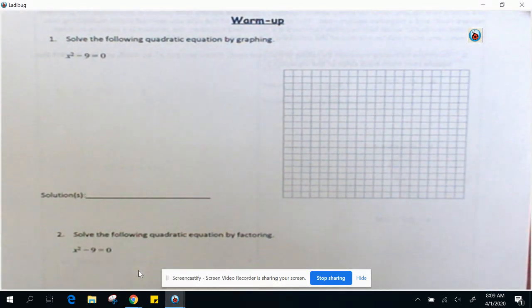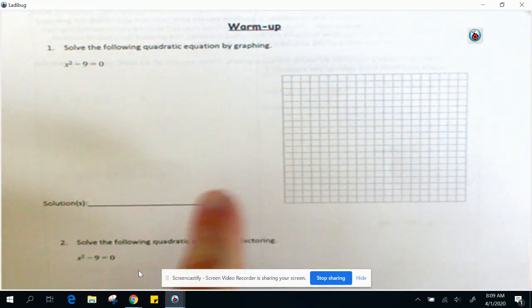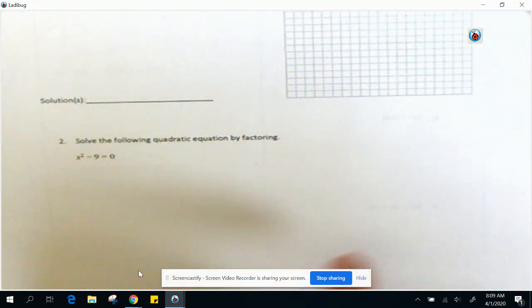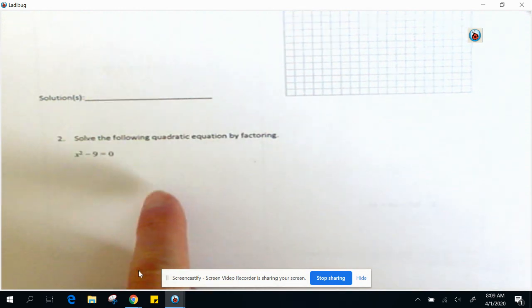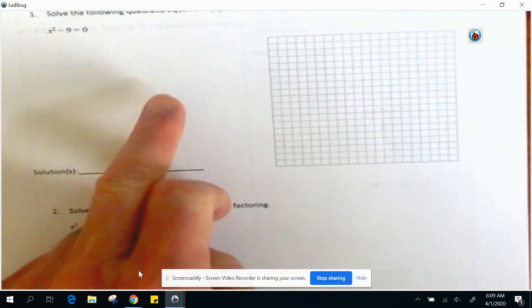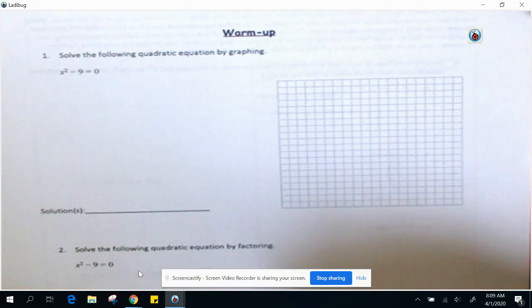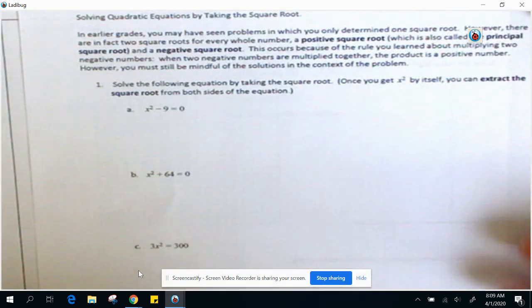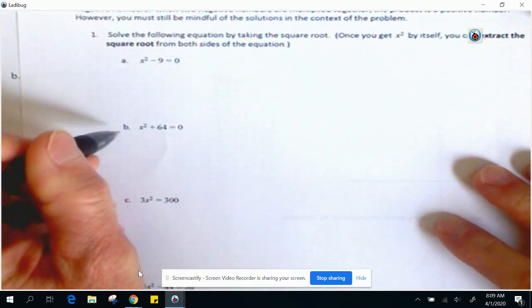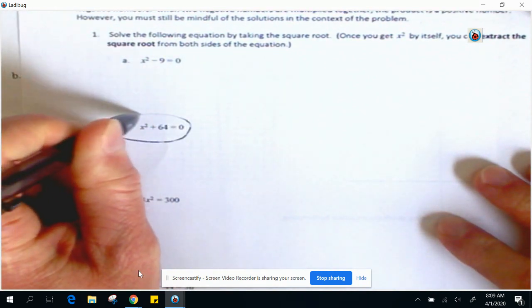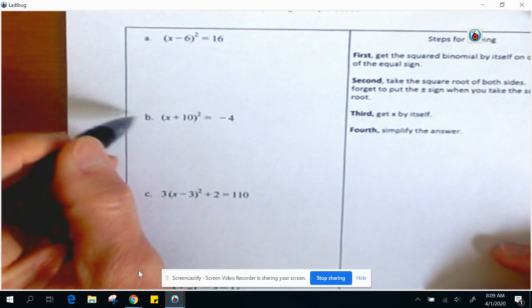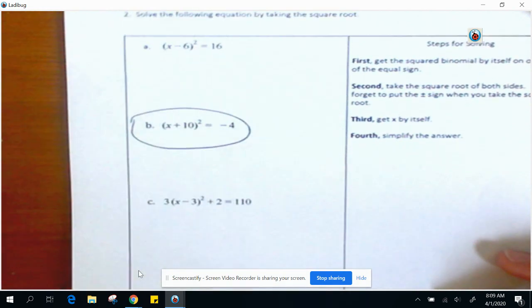I'm going to do two videos this morning. One is going to be the warm up, and then this, which is solving by factoring. We've already done these two things. These were your first two lessons before spring break. I'm going to jump straight into the new stuff today. So the warm up, that other question, I'm going to do this one on my next video. And then the last one I'm going to do on my next video is this one. Everything else I'm going to do right now, we're going to start here.